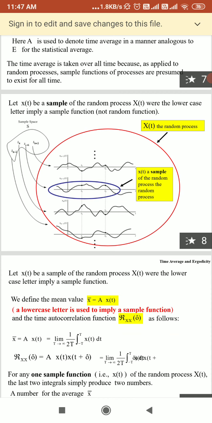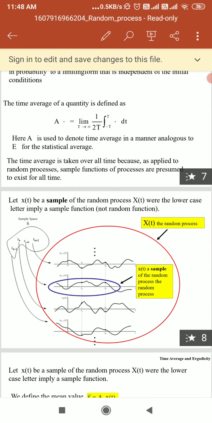Let x of t be a sample of a random process. The lower case letter implies a sample function. Instead of taking the sample functions, we can take the time average over all time.